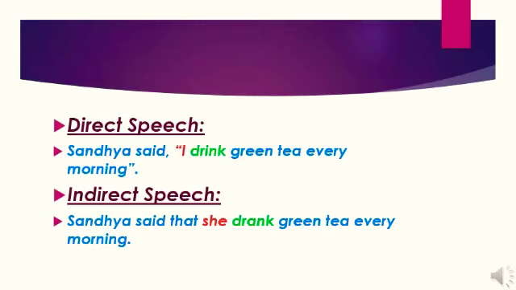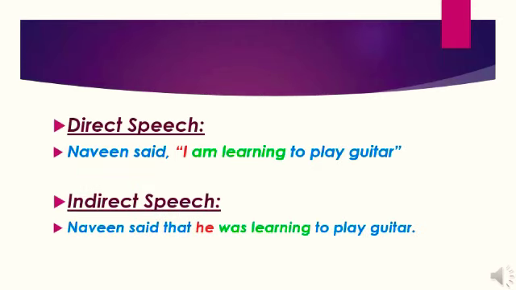Okay, let's move on to sentence number 2. Naveen said, "I am learning to play the guitar." How would you change this? Naveen said that he was learning to play the guitar. Here, I changes to he. That's step number 1. Change the pronoun. Next, I am learning, present continuous, changes to was learning, past continuous. This is step number 2. There are also no time or place expressions here, so we need not say step number 3.